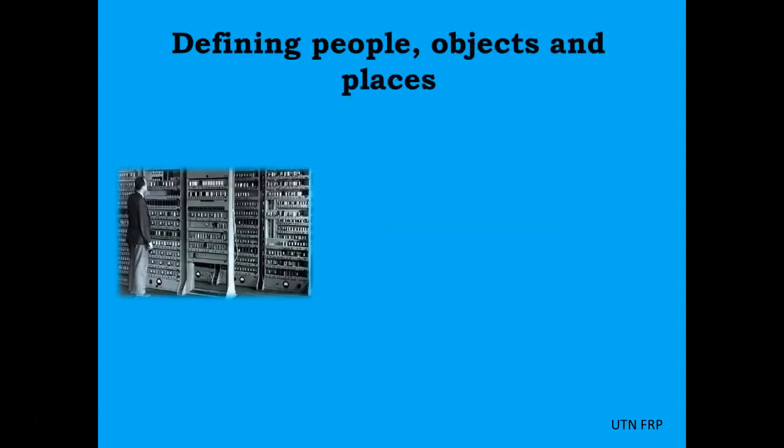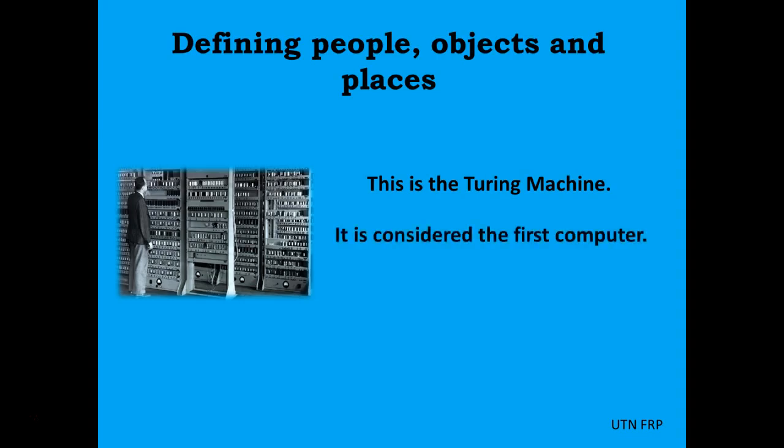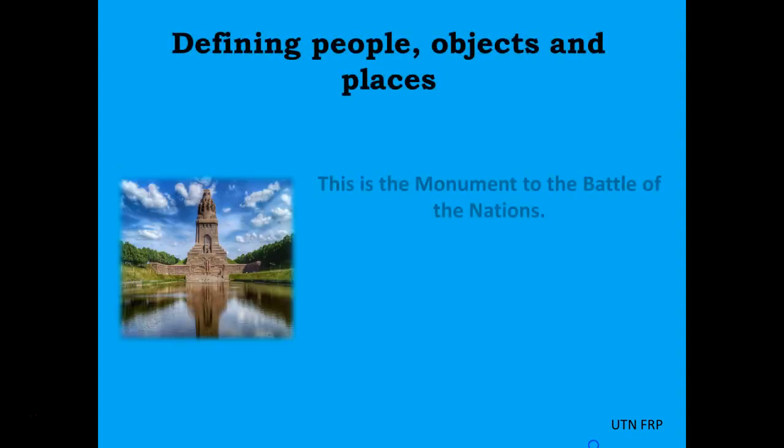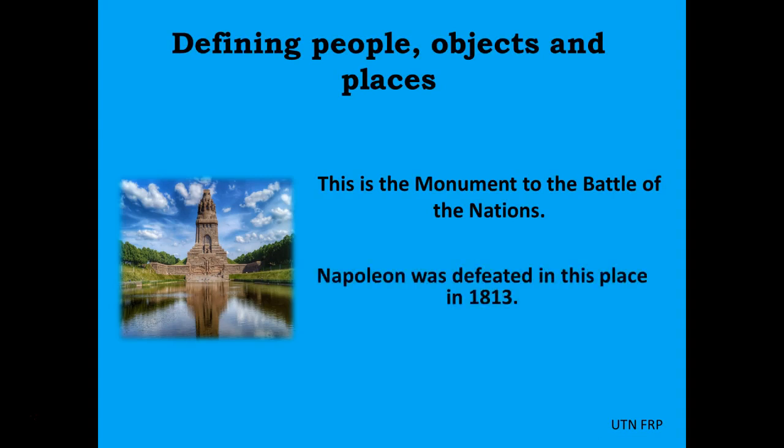What about this? What is this? This is the Turing machine. It is considered the first computer. It was invented in 1936 by Alan Turing. This is the monument to the Battle of the Nations. Napoleon was defeated in this place in 1813. It is in Leipzig.